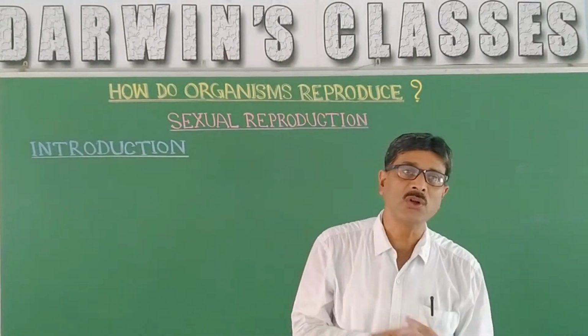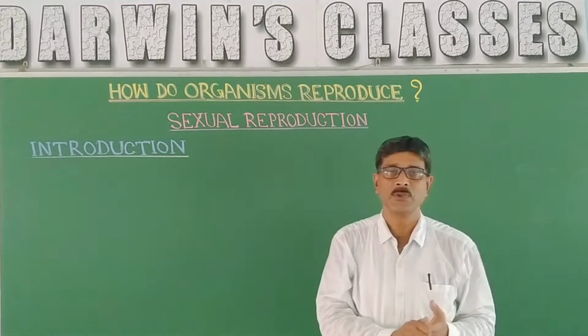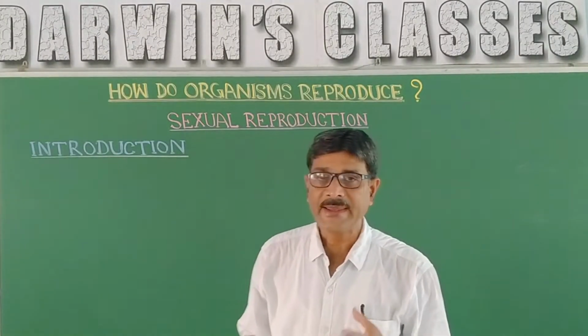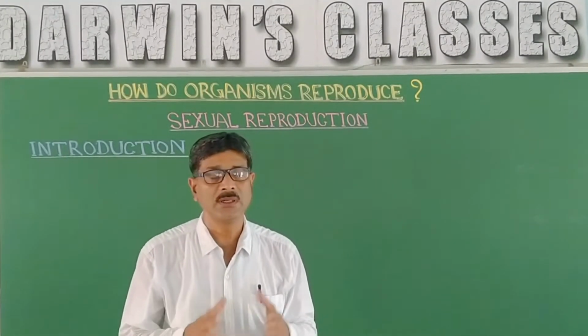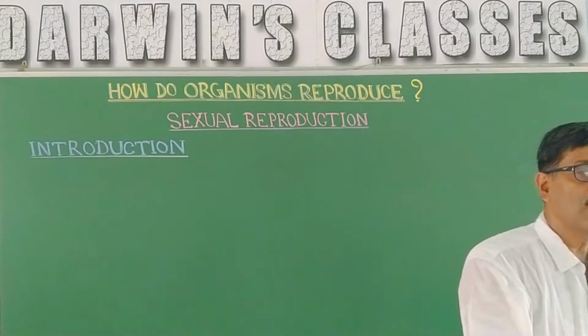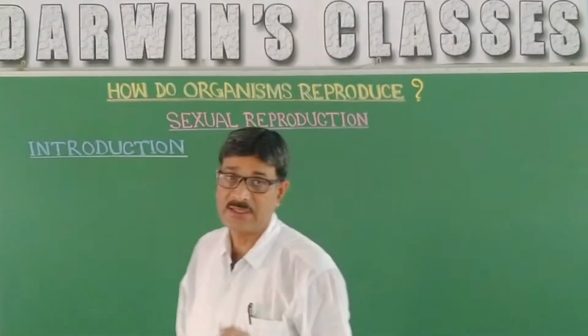First of all, let us start with certain definitions: what sexual reproduction means. As the term indicates, sexual reproduction is the process of reproduction where there is involvement of sex cells, gametes.